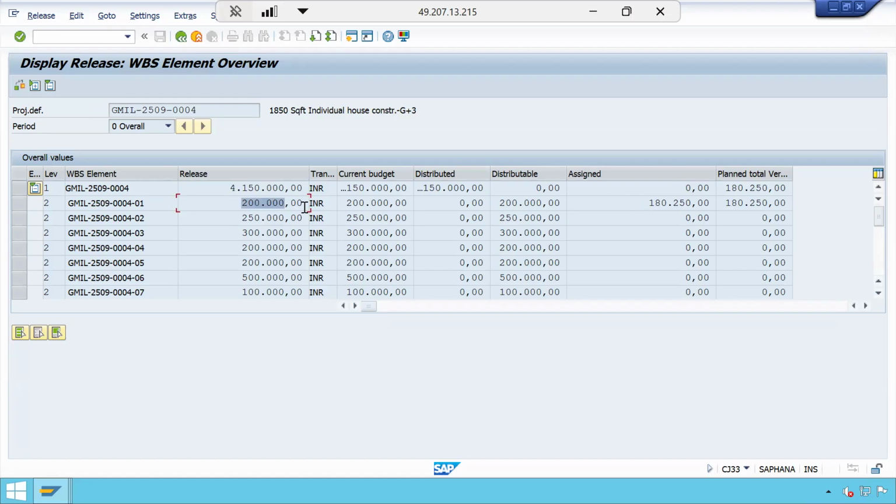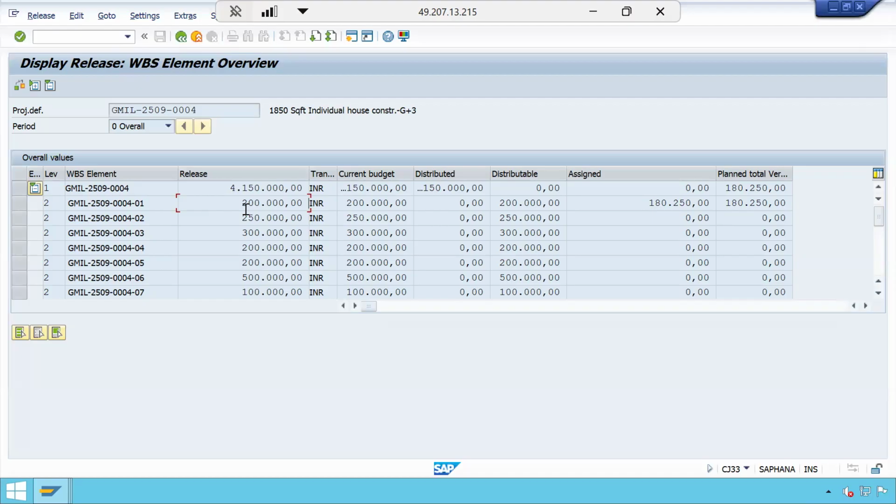It is calculating between the released budget and the assigned value, the difference between this value and this value, that is R minus A. R is 2 lakhs minus 1,80,250, which is nothing but 19,750. That is how the system is showing the error.